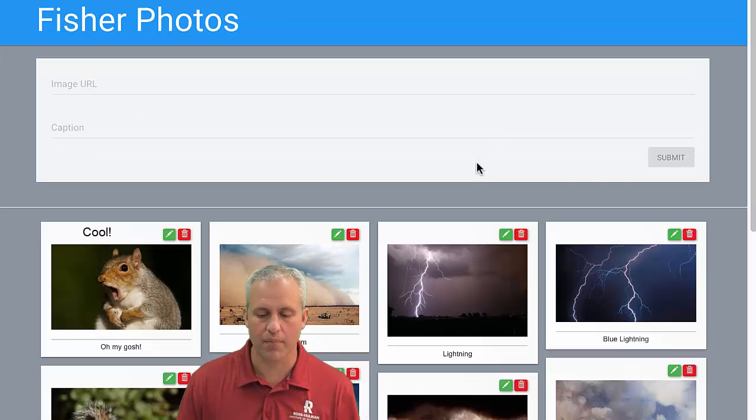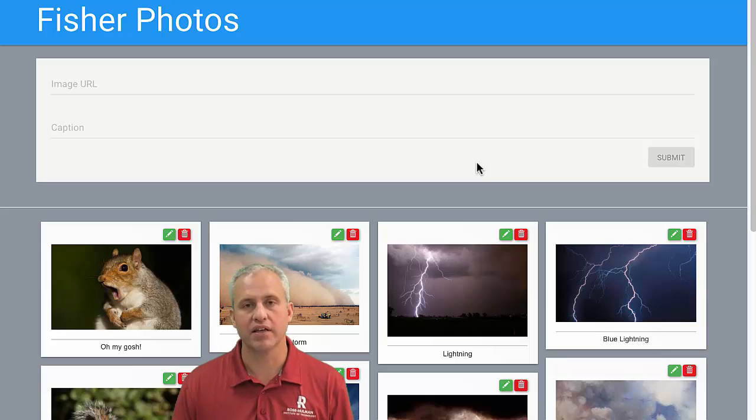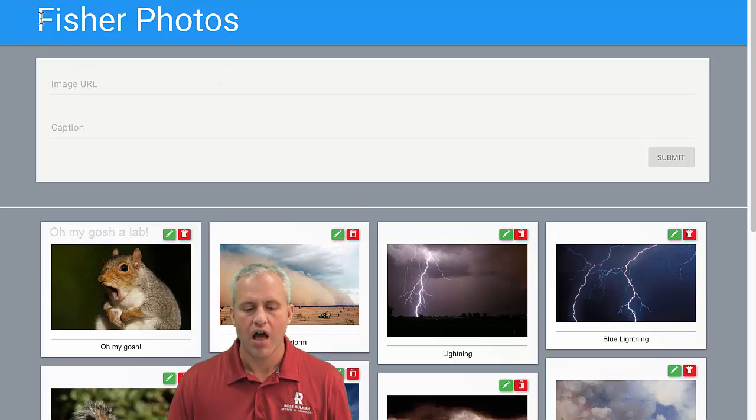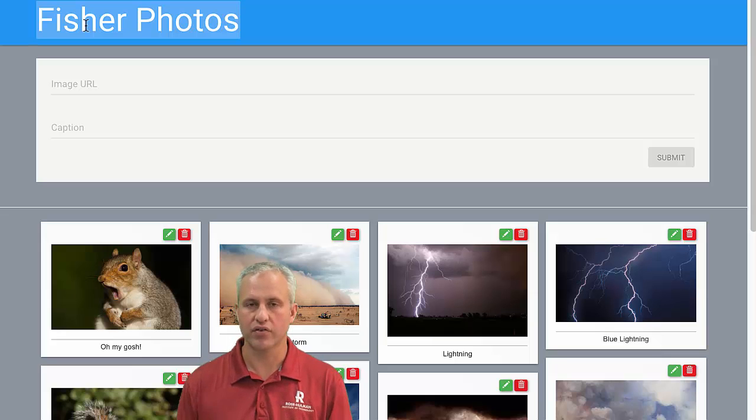Also, just as a heads up, there's going to be a lab coming at the end of this unit. So we're going to make Movie Quotes together as a follow along. And then you're going to make the lab all by yourself. So the lab has a title at the top here. This is actually a settable title. So if you change it in your Firebase database, it'll change here.